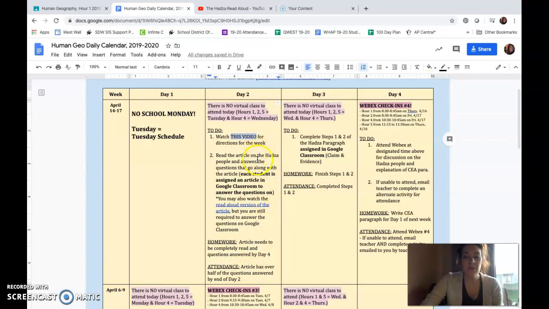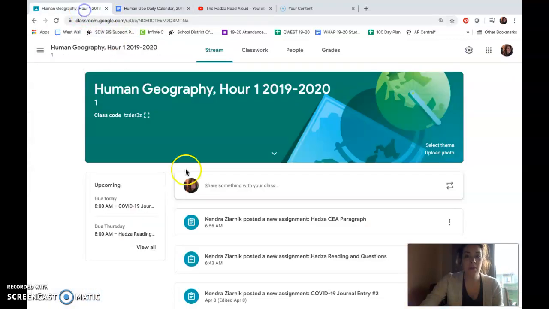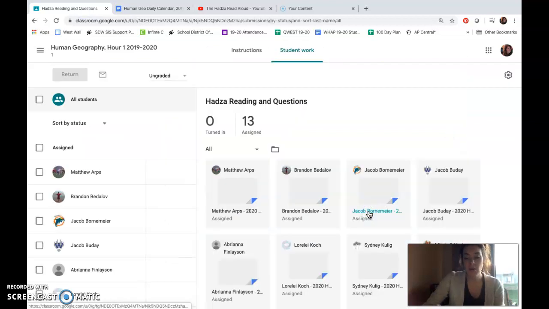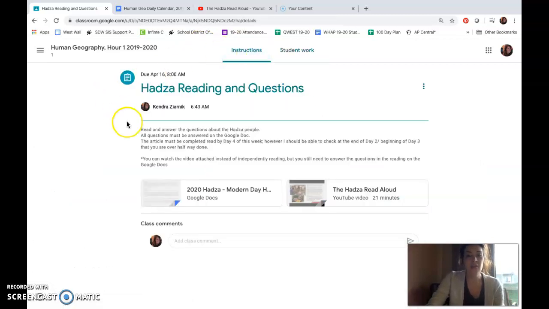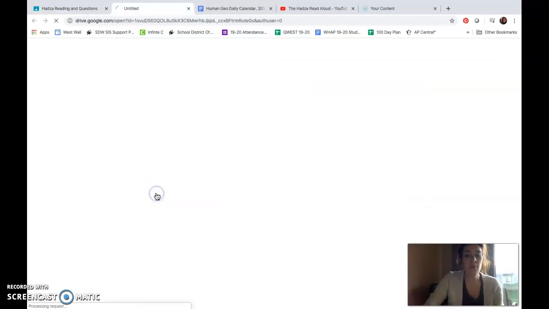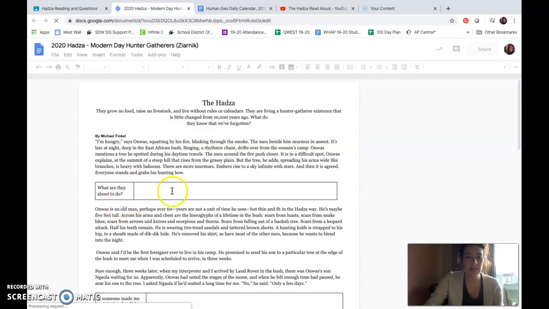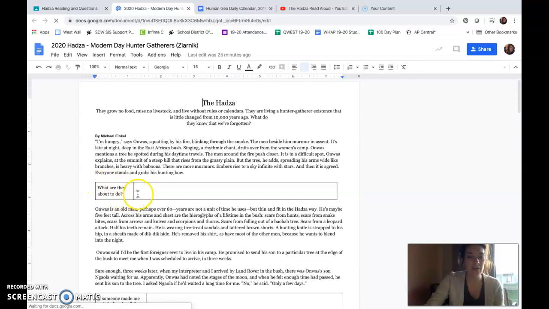So for today you're going to be reading an article on the HuG people, which is located on your Google Classroom page. Please know that each of you is assigned a specific article, and so therefore you are going to have to work on the Google Doc. When you open the Google Doc, you will notice that there are boxes for you to answer questions in. So for instance, after the first paragraph, there's a question of what are they about to do? And then you are going to answer in complete or whole sentences the answer to that question.